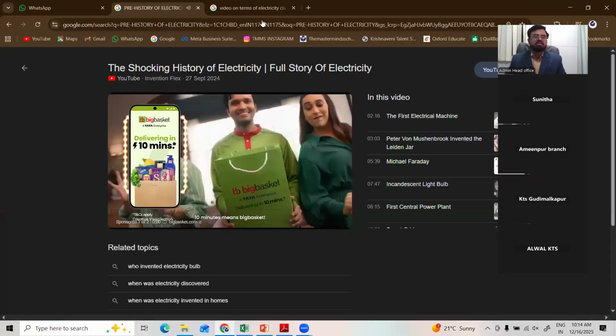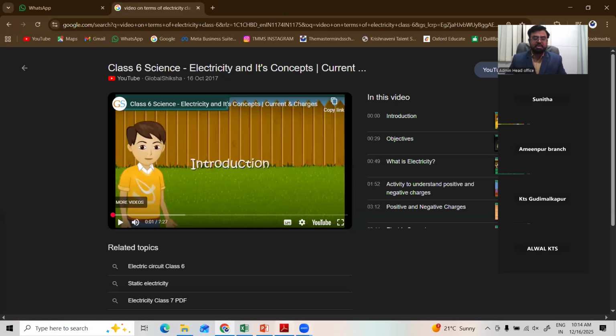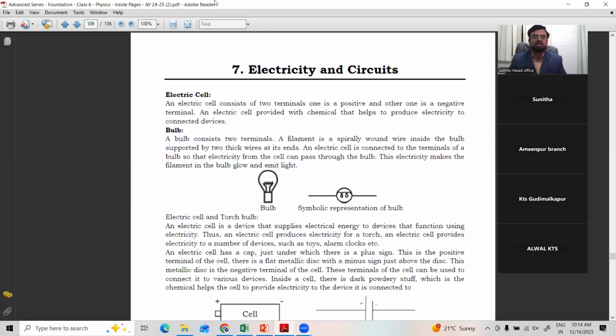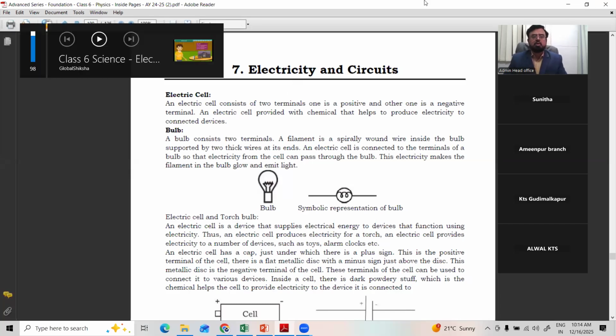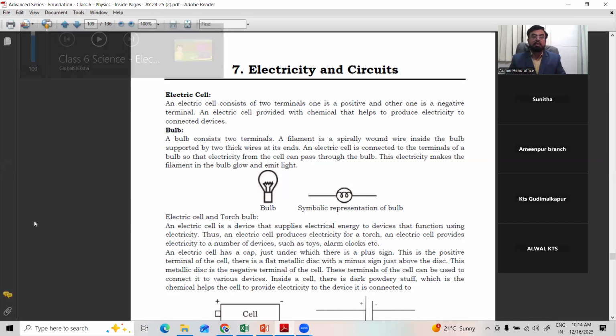So we'll see this in the next continuation, because there is a big branch of science, electricity, where there is a lot of history. Already we have seen that even long back, around 600 BC, after discovering magnetism, slowly electricity was also observed by many scientists from that time to recent times. One by one, stepwise, they improved.